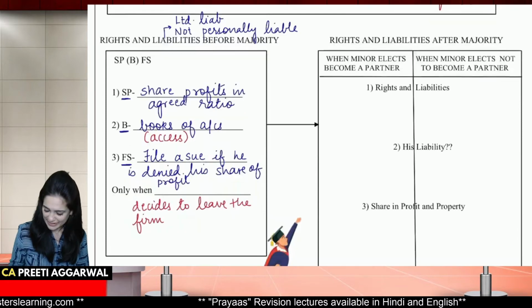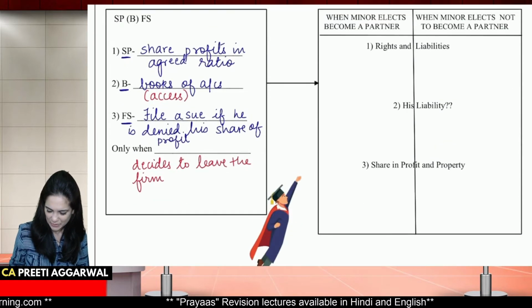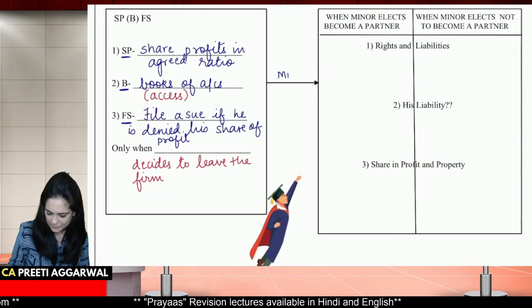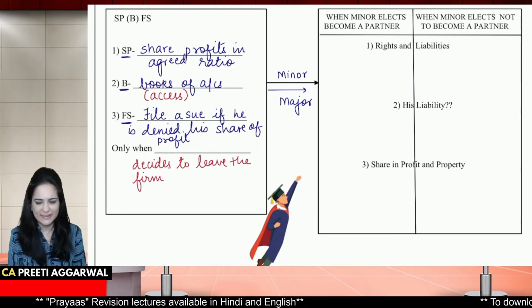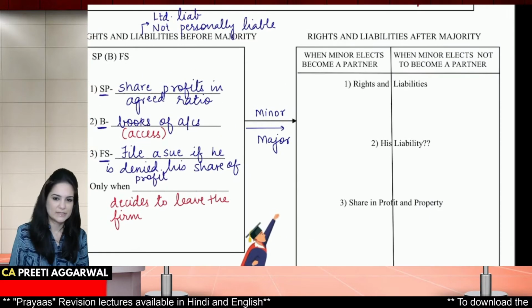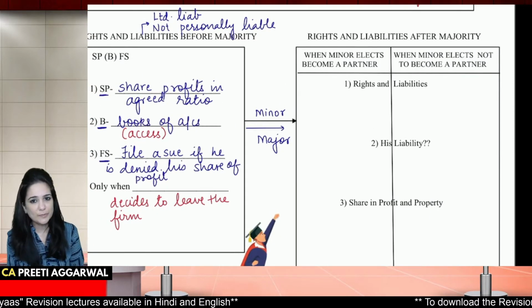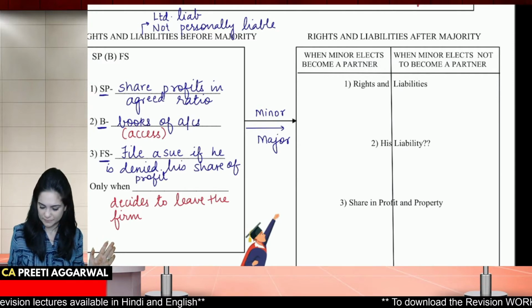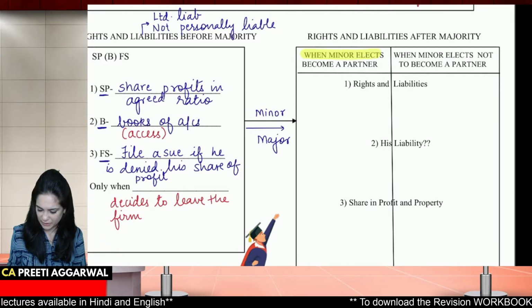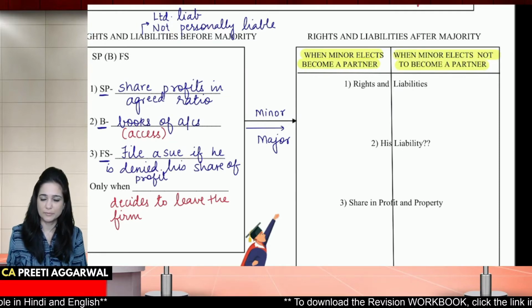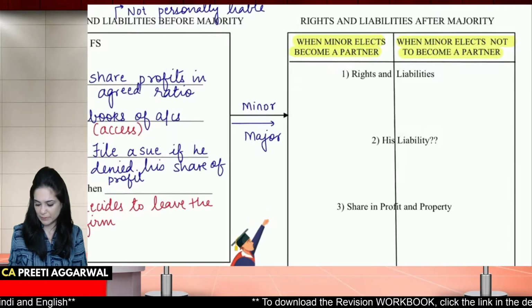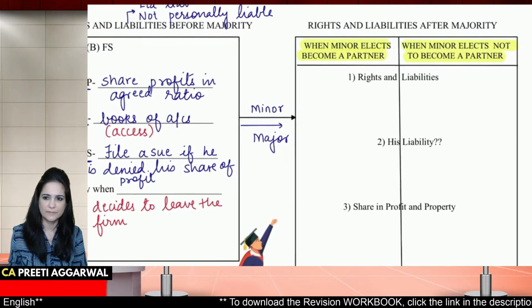Now the minor has become a major. Then he has two options. He can either elect to be a full-fledged partner. Okay, he can say that I want to be a full-fledged partner. Or he may say that no, I don't want to continue as a partner. Now I am a major, I can take my own decisions.